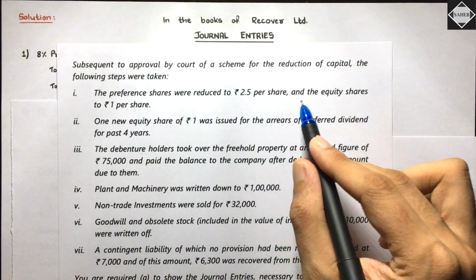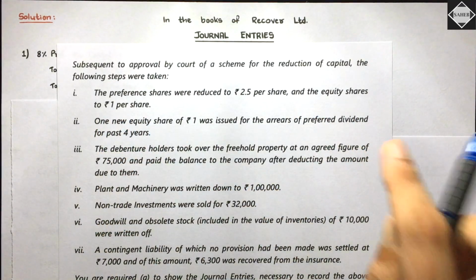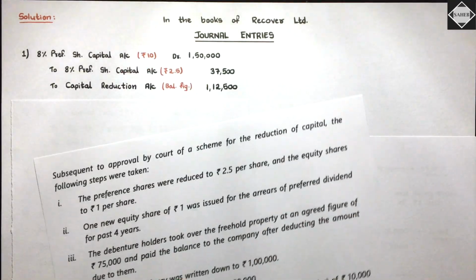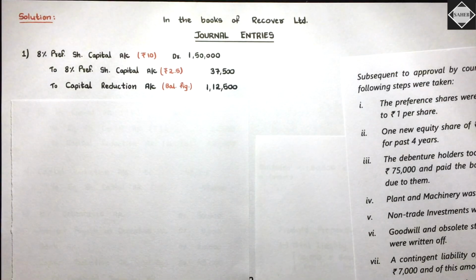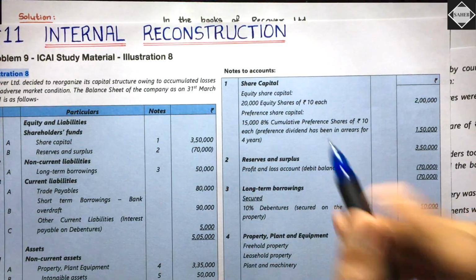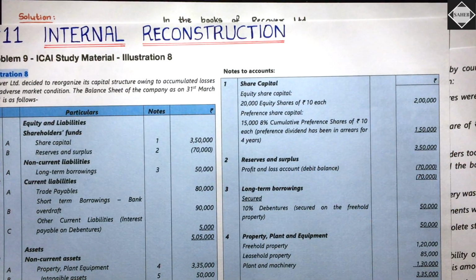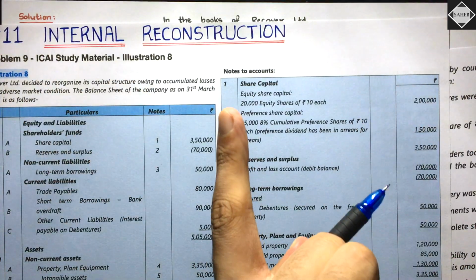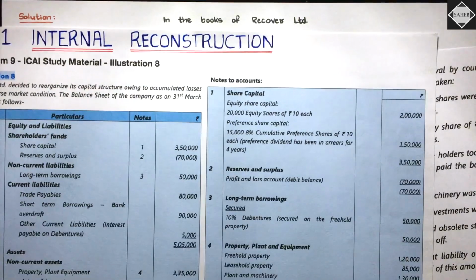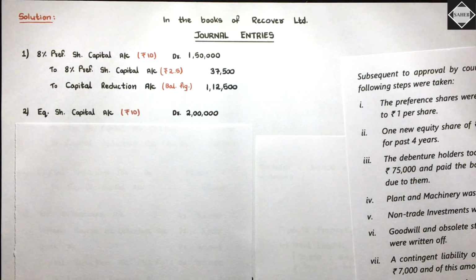Then they are saying, and the equity shares to rupees 1 per share. Equity share face value also we have to reduce to how much? To 1 rupee, right? If we see in the question, what is the face value currently of equity shares? See, 20,000 equity shares are there. Face value is rupees 10 each. Yes, 2 lakh is the total capital. So from 10 we have to come to rupee 1. So face value is changing, completely scrap off the old capital. Debit the old capital entirely. Equity share capital account debit 2 lakh.